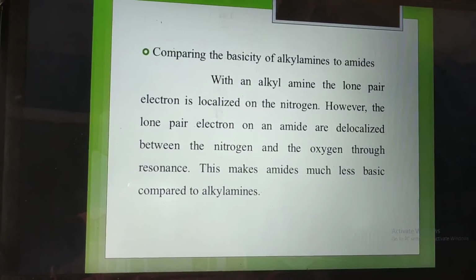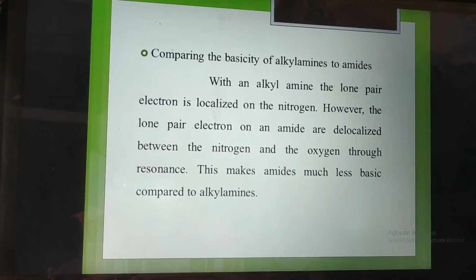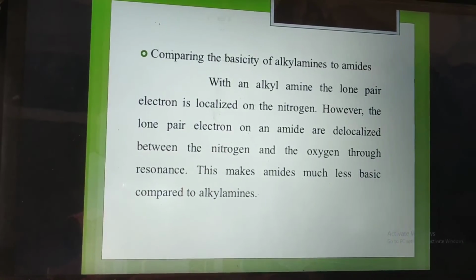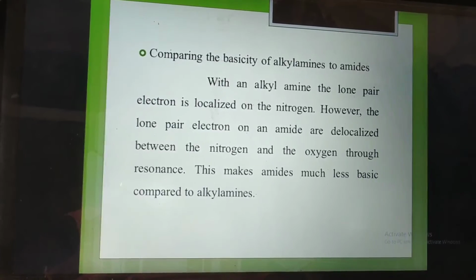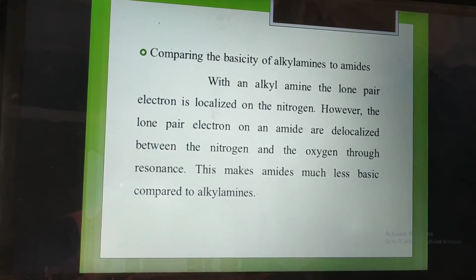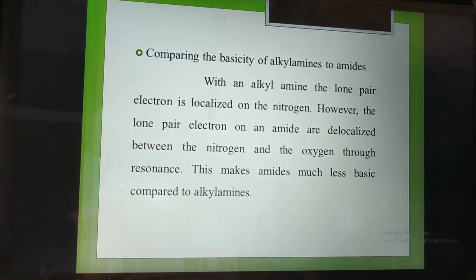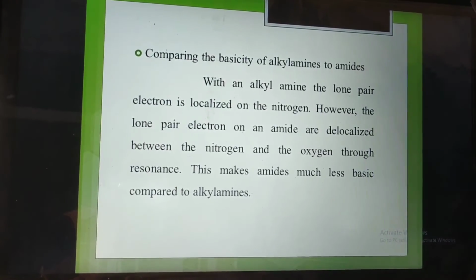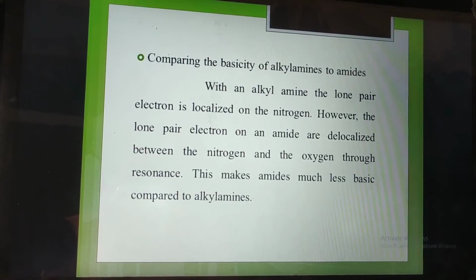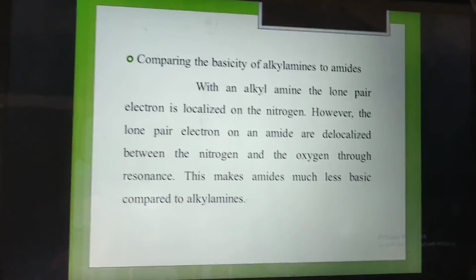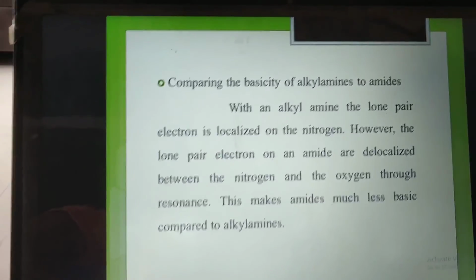Due to the electronegativity of oxygen, the resonance delocalizes the lone pair toward the oxygen, and the nitrogen forms a partial double bond with the carbon attached to the oxygen.